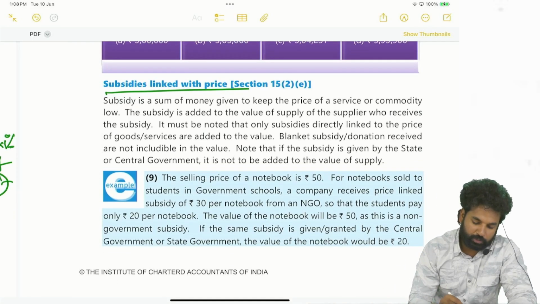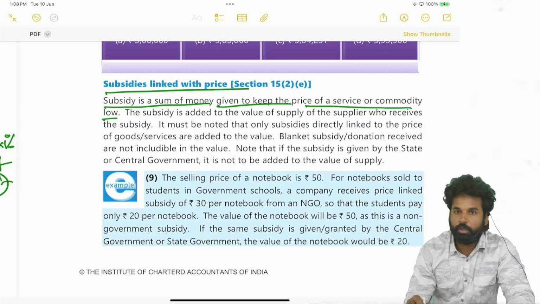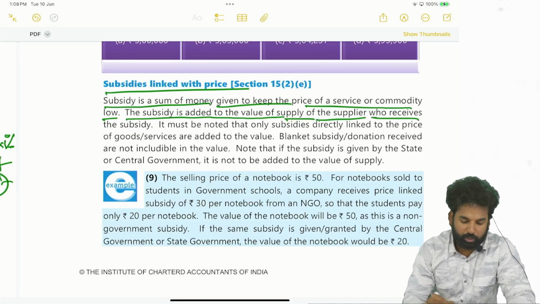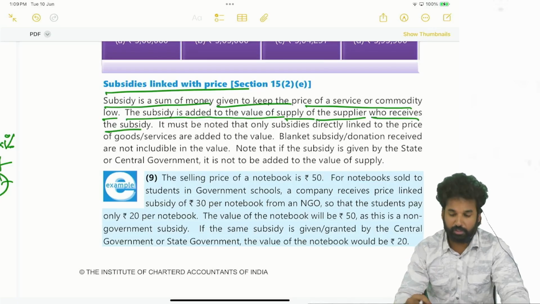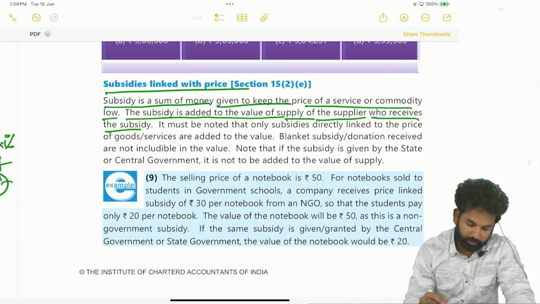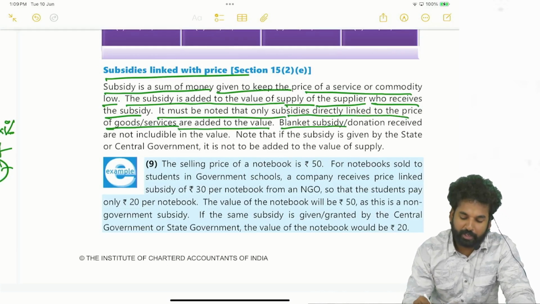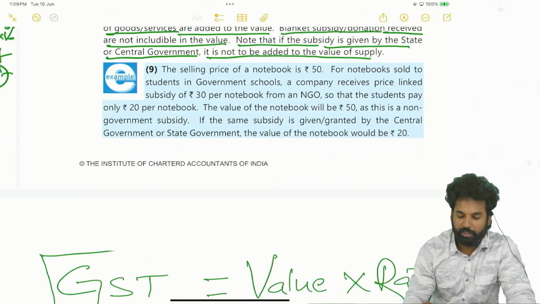So subsidy is a sum of money given to keep the price of a service or a commodity low. The subsidy is added to the value of the supply of the supplier who receives the subsidy. It must be noted that only subsidies directly linked to the price of the goods or services are added to the value. Blanket subsidy or donation received are not included in the value. Note that if the subsidy is given by the state or central government, it will not be added to the value.